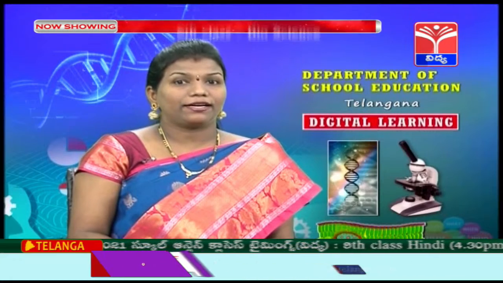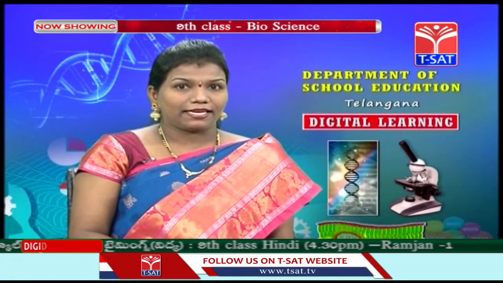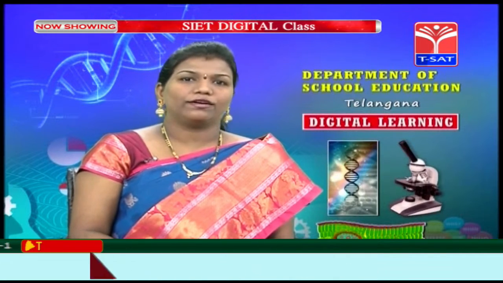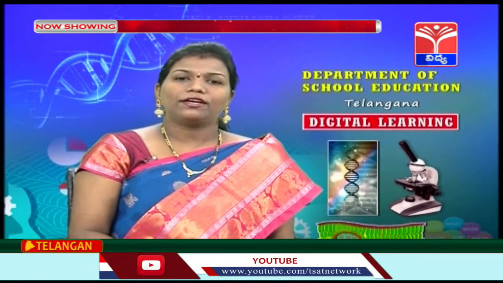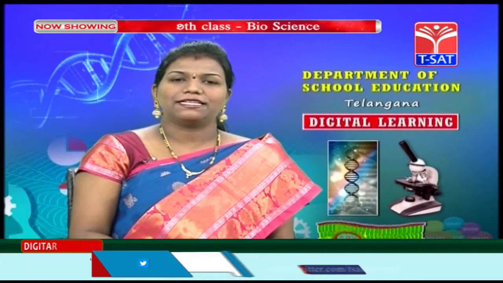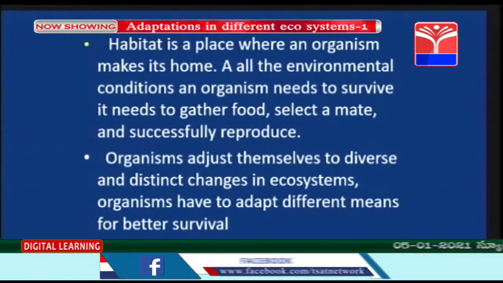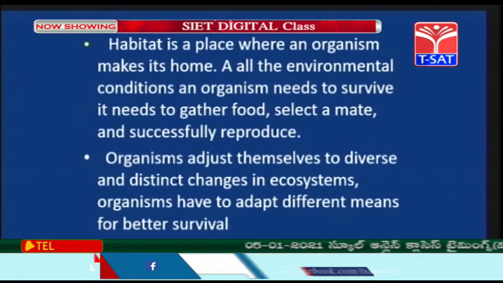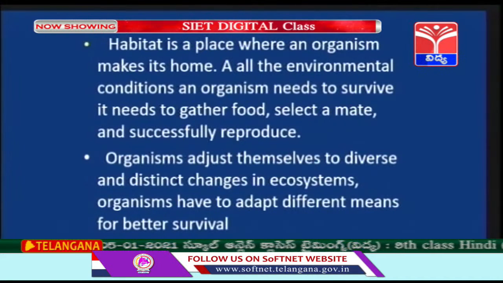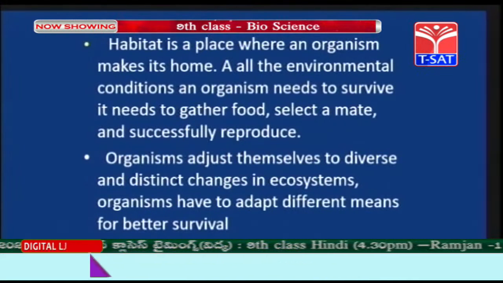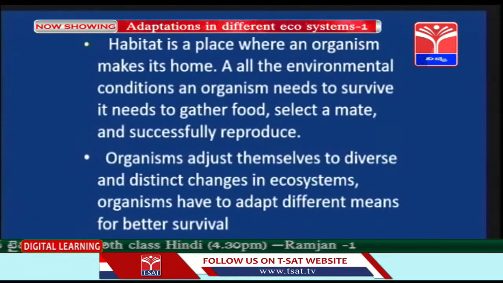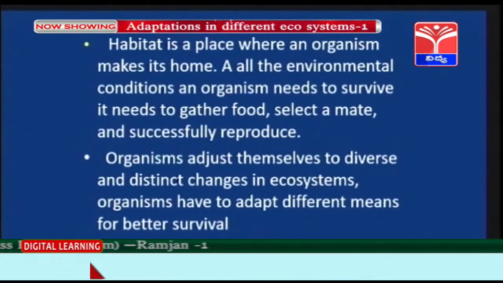But children, the abiotic factors may vary and highly influence the biotic life. That's the reason they go for adaptations, right? Biotic factors include plants, animals and microorganisms. Habitat is a place where an organism makes its home. It has all the environmental conditions an organism needs to survive, to gather food, select a mate and successfully reproduce.